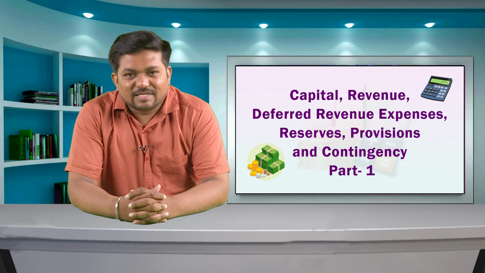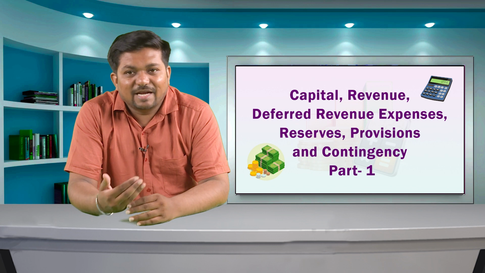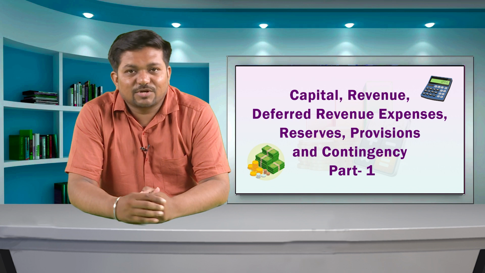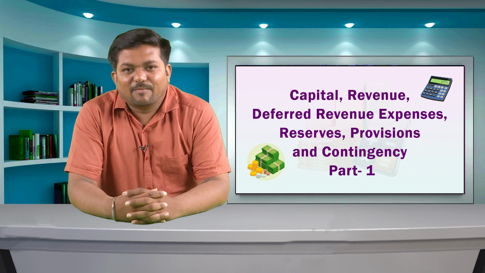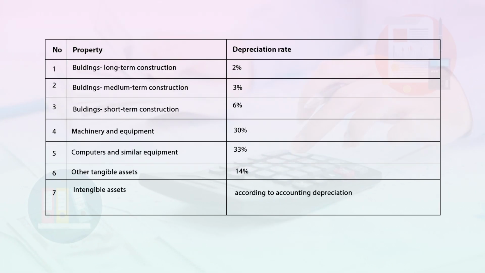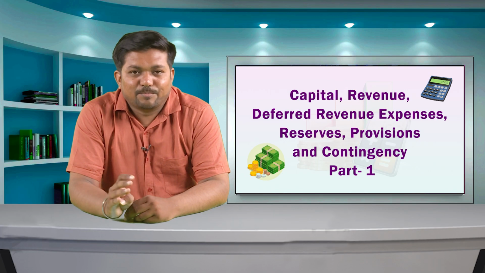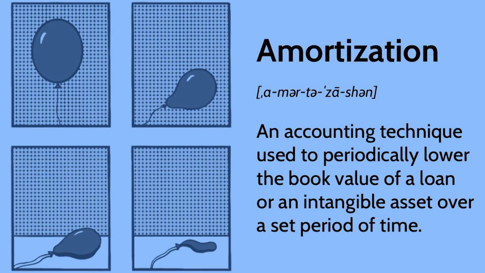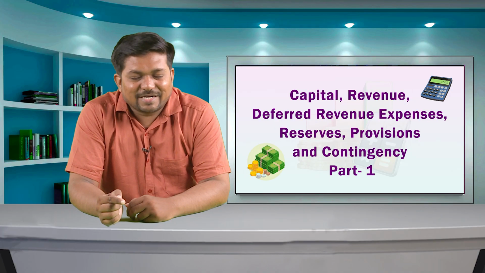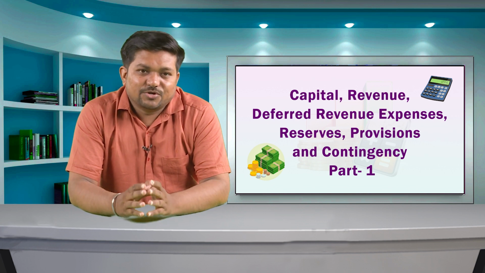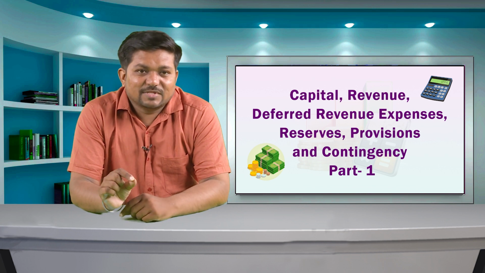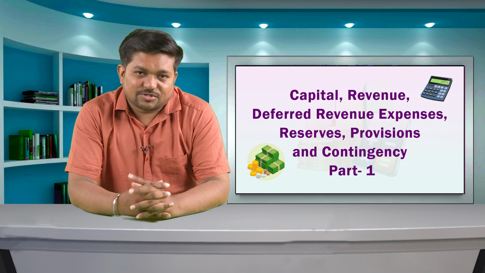Since capital expenses are for period of more than 1 year, a specific amount is transferred to the profit and loss account each year. This transferred amount is treated as depreciation on fixed tangible assets like buildings, plants, machinery, etc., and amortization on fixed intangible assets like goodwill, patent, trademark, etc. To the extent of the amount of depreciation and amortization, the value of that respective asset is reduced.